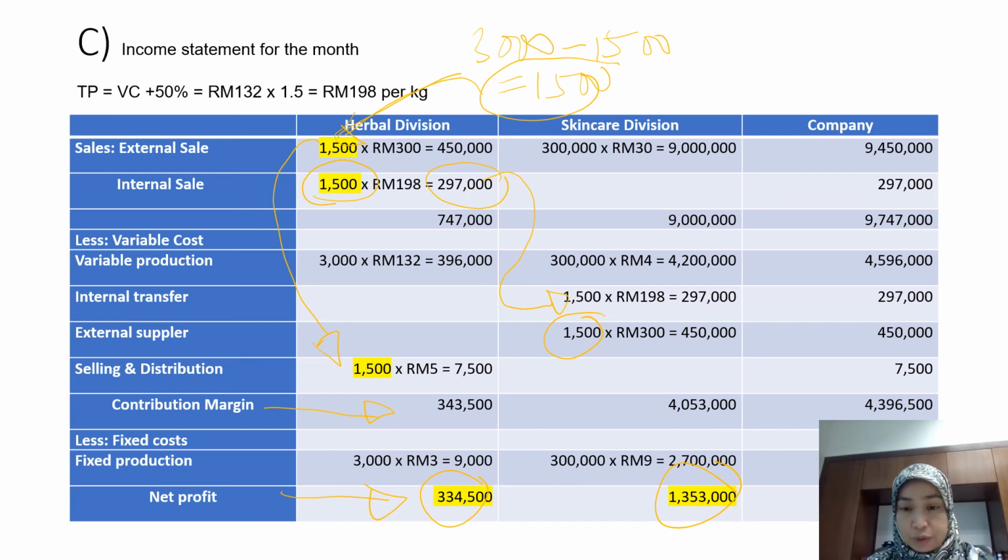Whereas for the skincare division, their profit will increase from 137,100 ringgit to 1,353,000 ringgit, because of two reasons. They increase their production to full capacity, so when volume increases, definitely their net profit also will increase. And furthermore, they buy more from the herbal division. They pay at a cheaper price as compared to the external supplier.